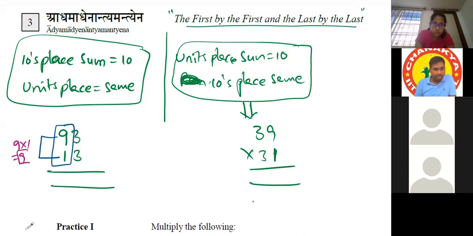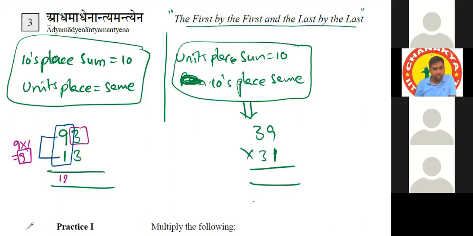And later after getting 9, we have to add this 9 to the common number 3. 9 plus 3 is 12. And later 3 3s are 9. So what is the result? Just check once in the calculator. It is correct, 1209. That's all.